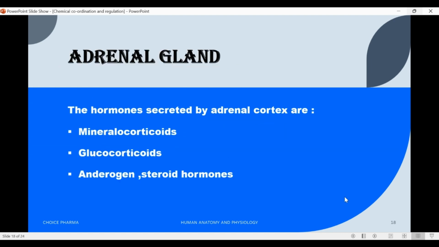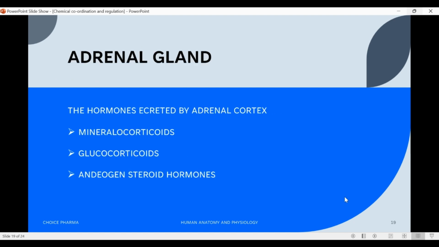Adrenal gland. Adrenal glands, also called suprarenal glands, are located superior to each kidney. These glands are flattened and pyramidal shaped. The adrenal gland is made up of two distinct regions. The hormones secreted by adrenal gland.